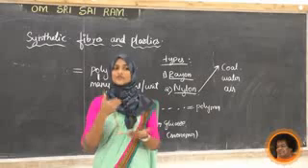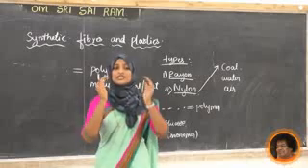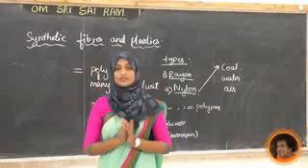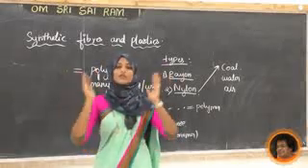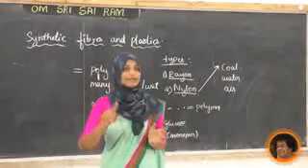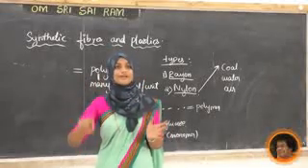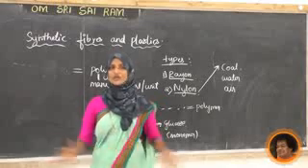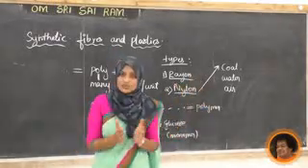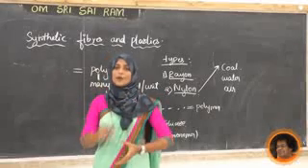Next we studied the synthetic fibers. In that, what is a polymer? And from where does the word come? That is the Greek word poly plus mer, many plus part or unit. So a number of these repeating units joined together form a full polymer.